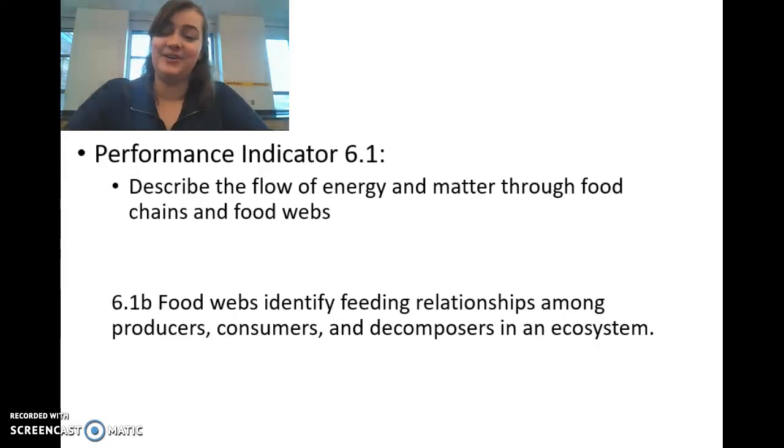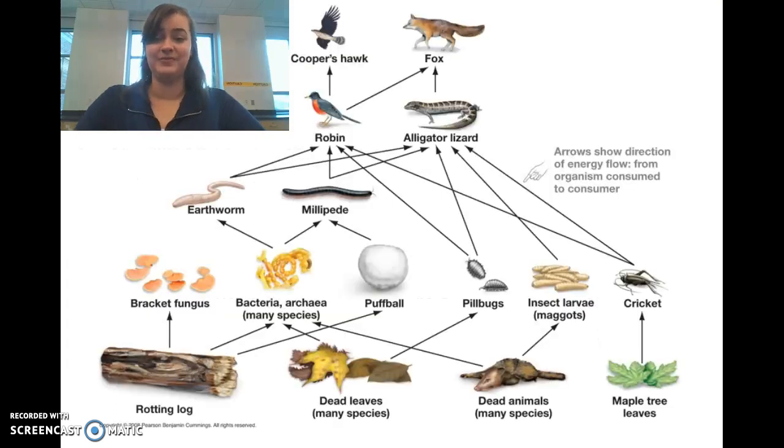Hello, and today I will be talking about the flow of energy and matter through food chains and food webs. Specifically, that food webs identify feeding relationships among producers, consumers, and decomposers in an ecosystem. Here, we have a food web showing the flow of energy between different forest animals and insects. Arrows show the flow of energy from organism consumed to consumer.